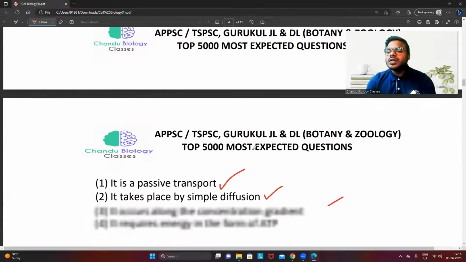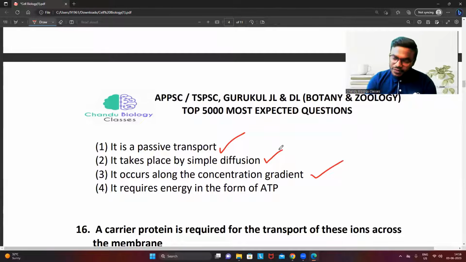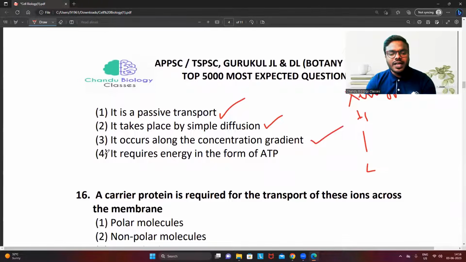Friends, neutral solutes, how will they move? They will move by passive diffusion, which means what? No requirement of energy. How are they moving, friends? They are moving from high concentration to low concentration. That is what we call simple diffusion or direct diffusion. It does not require any energy. So option 4 is the incorrect option.